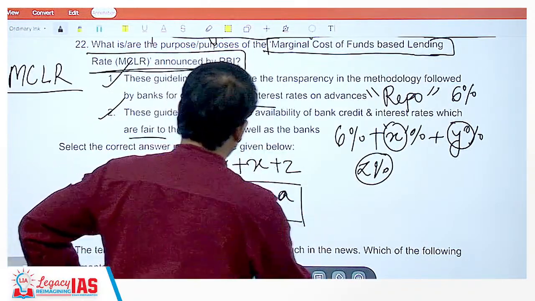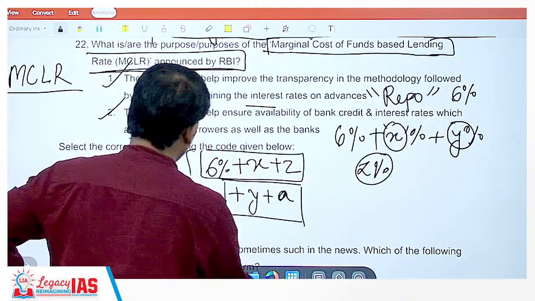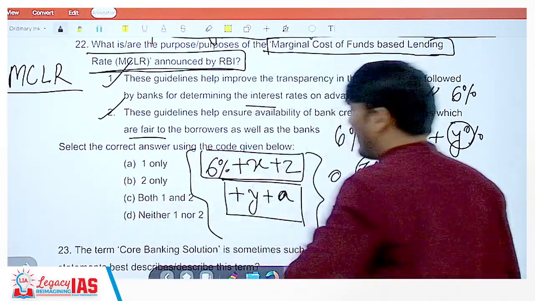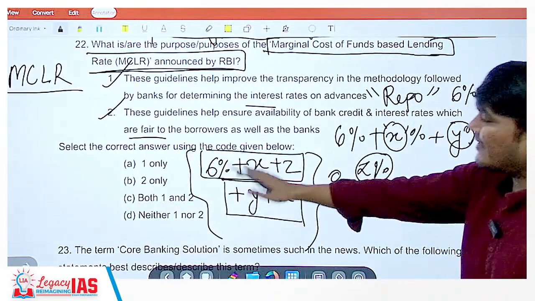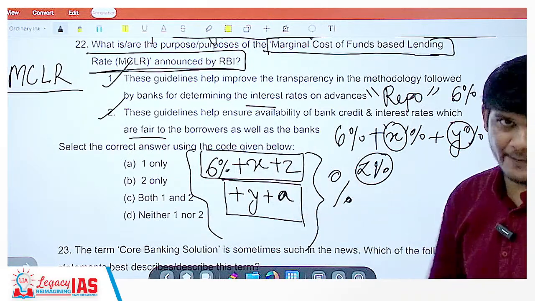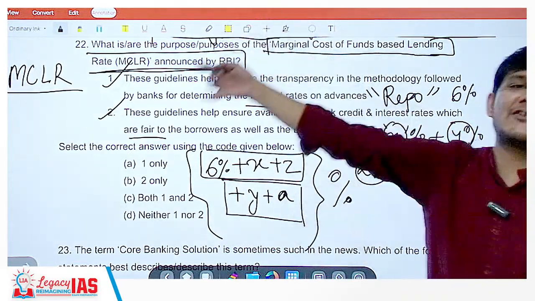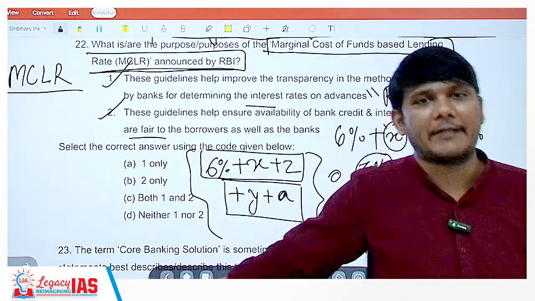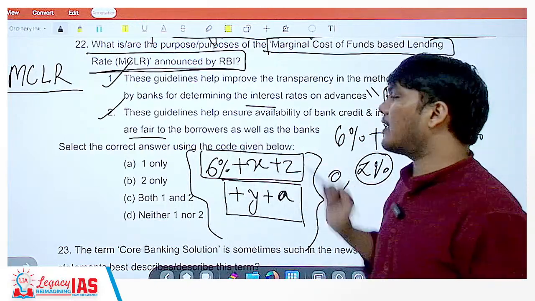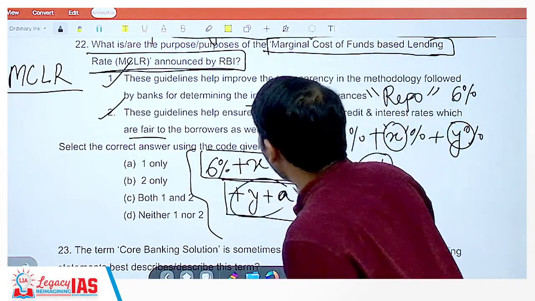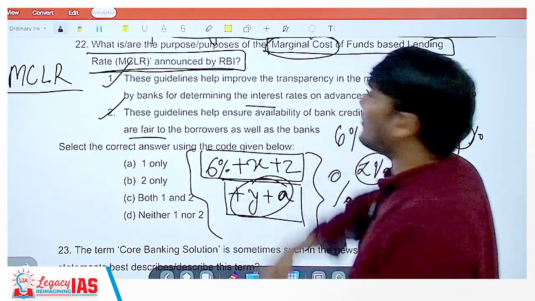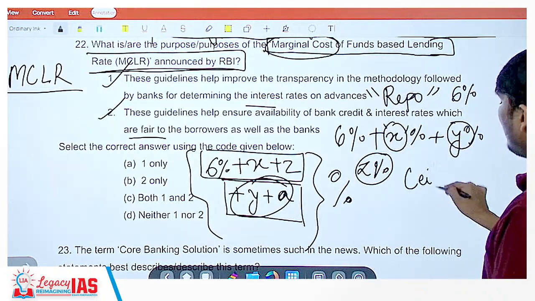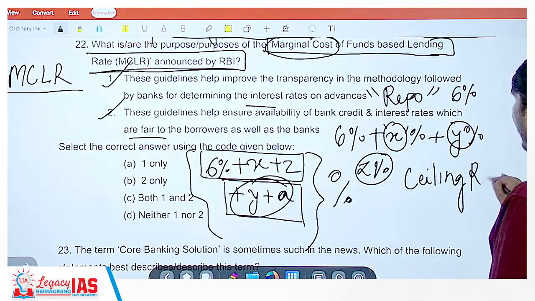This is the amount they have to anyhow spend. So this is the total amount. So RBI will define a percentage which will be 6 plus X plus Z plus Y plus A. And above this, the banks cannot lend money above this percentage. Okay. How have we come to this percentage? By adding this marginal cost of money. Okay. So with the help of this, there is a ceiling rate that has been set.